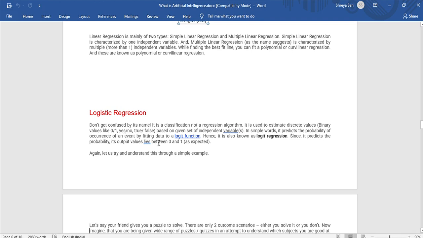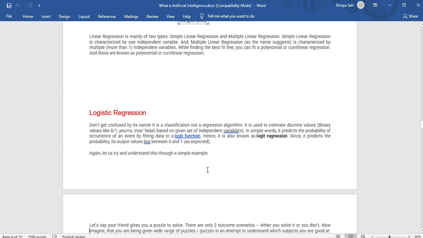Binary values are values which can have only two answers, either yes, no, 0, 1, like that, based on a given set of independent variables. In simple words, it predicts the probability of occurrence of an event by fitting data to a logit function. Logistic regression is also known as logit regression. Since it predicts the probability, its output lies between 0 and 1.